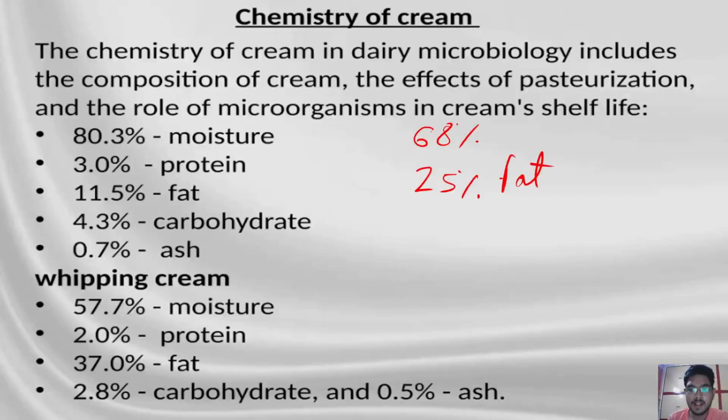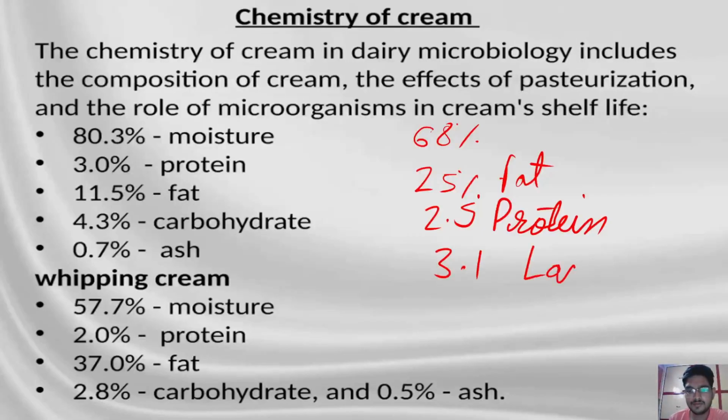It will contain around 2.5% of protein. This is the general composition, and around 3.1% of lactose. So this is the general composition of cream when we talk about the main constituents of the milk.